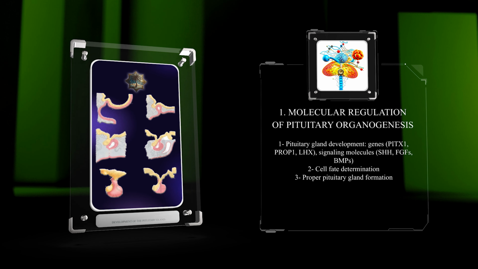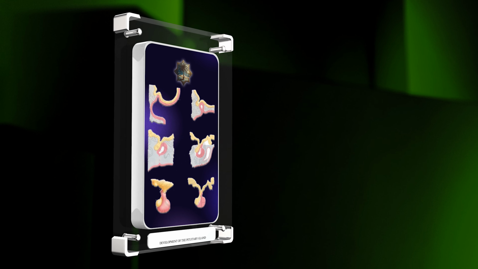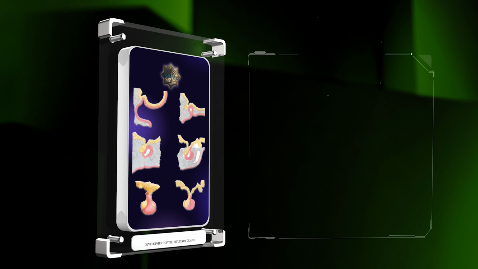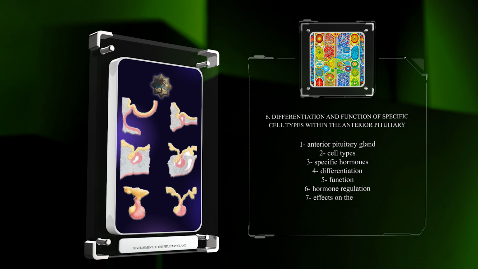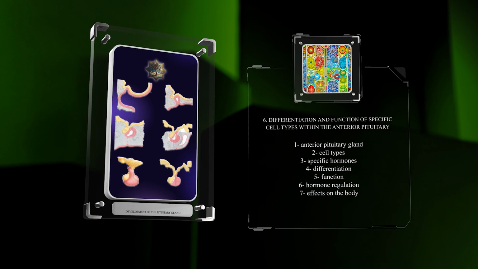In the video on the development of the pituitary gland, we will explore the complex interactions between the gland and neighboring structures. Molecular cues from the oral cavity and brain play crucial roles, while the gland itself influences the development of these structures through hormone secretion. This reciprocal influence ensures the proper coordination of endocrine and neural processes. The anterior pituitary gland is composed of different cell types that release specific hormones. Understanding how these cells differentiate and function is crucial for understanding hormone regulation and its effects on the body.